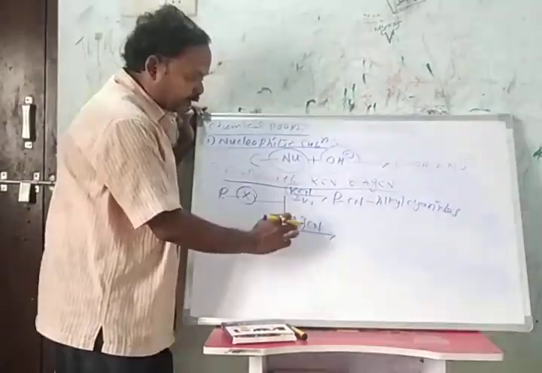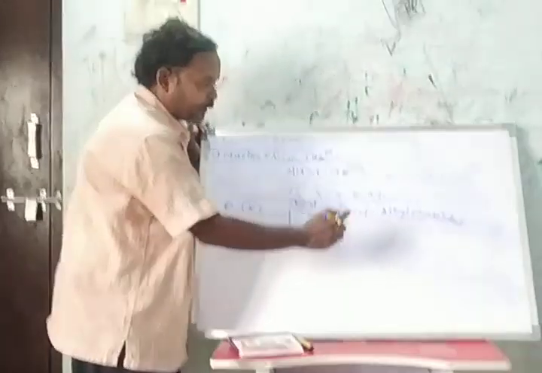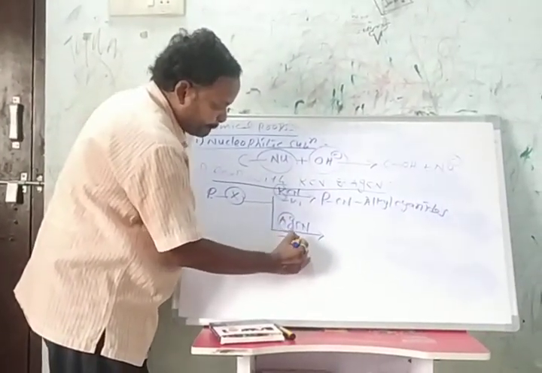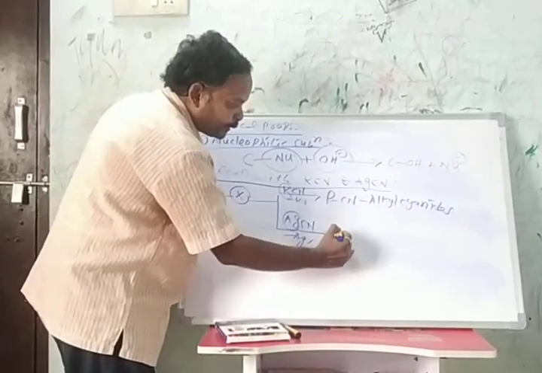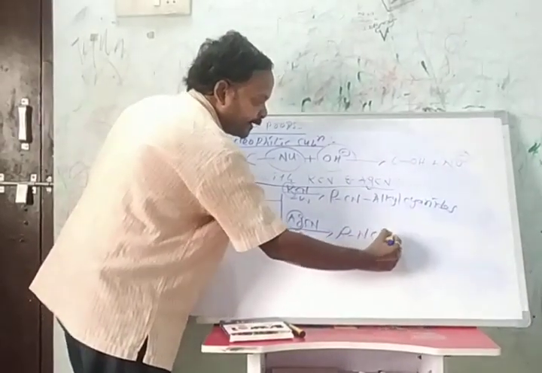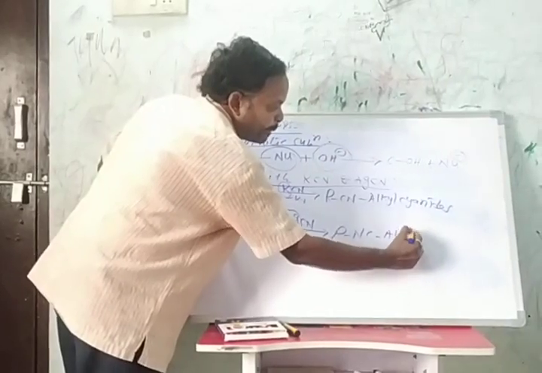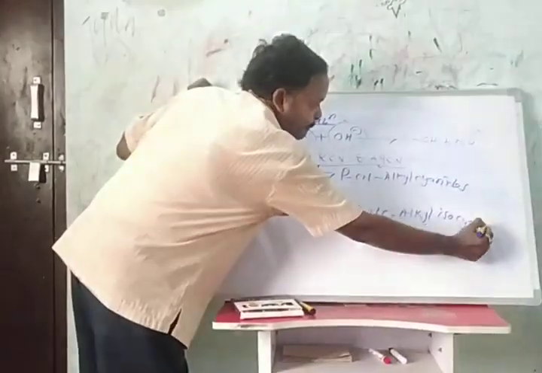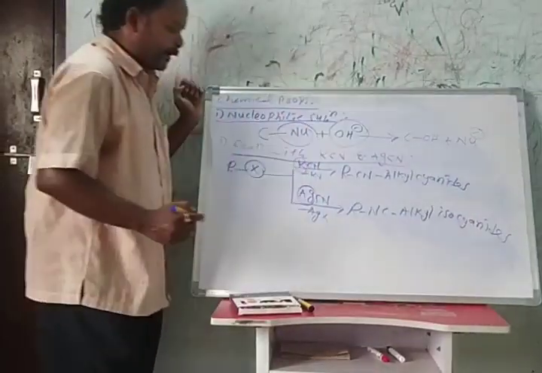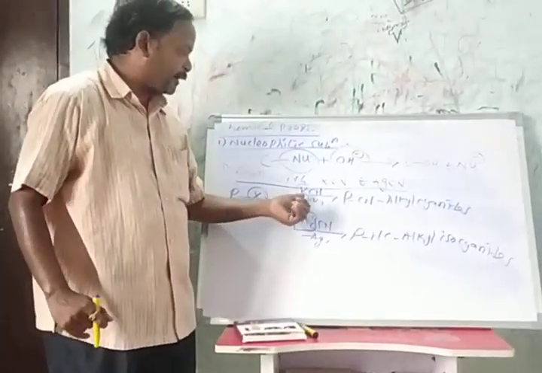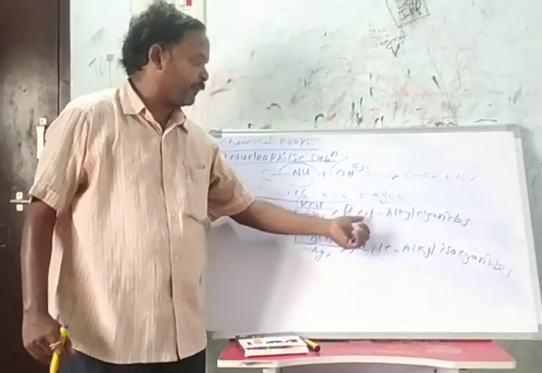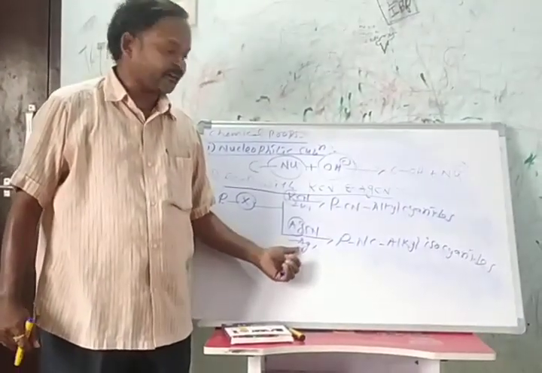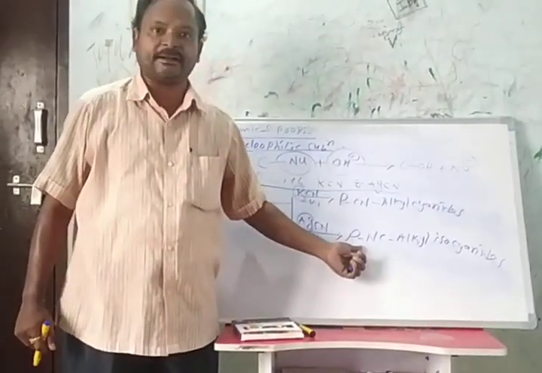When RX reacts with silver cyanide, it loses silver halide but forms alkyl isocyanides. So potassium cyanide forms cyanides, and silver cyanide forms isocyanides.